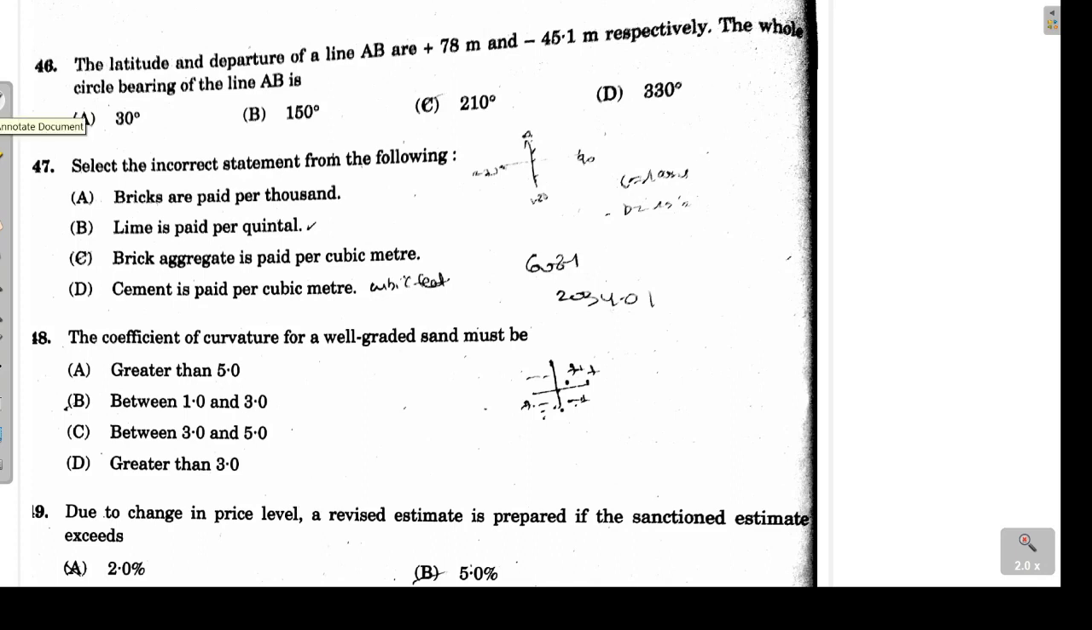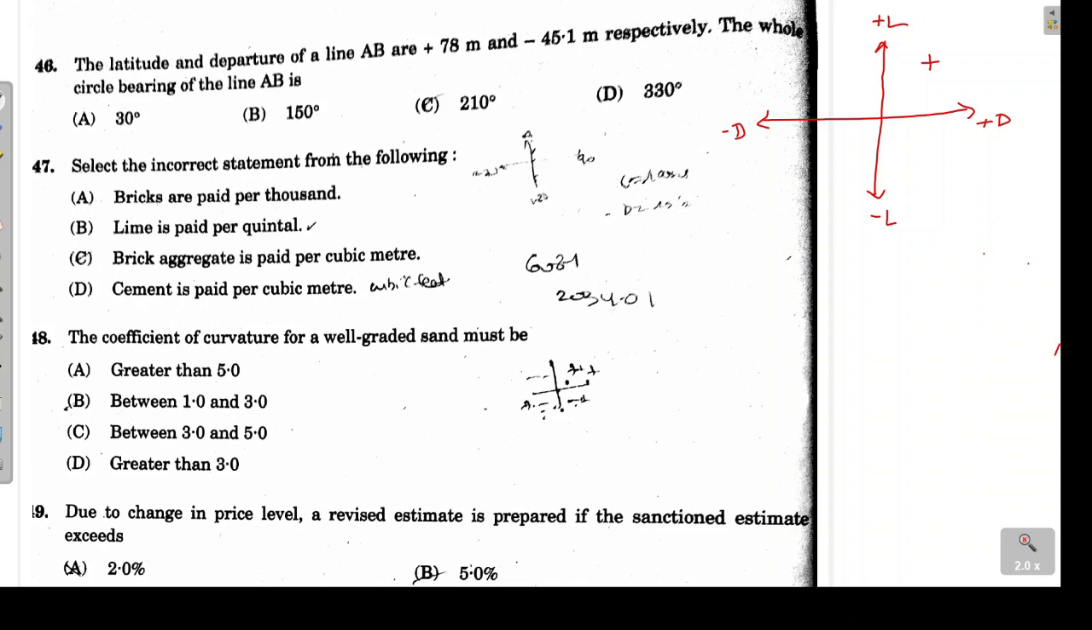Next, question number 46. The latitude and departure of line AB are given to us. We have to calculate the whole circle bearing of this line AB. If we draw the latitude and departure quadrants, this is the positive quadrant, that means both latitude and departure will be positive, so this is plus D and plus L. In the second quadrant, latitude will be negative but departure will be positive. In the third quadrant, both will be negative, and in the fourth quadrant, L is positive and departure is negative.